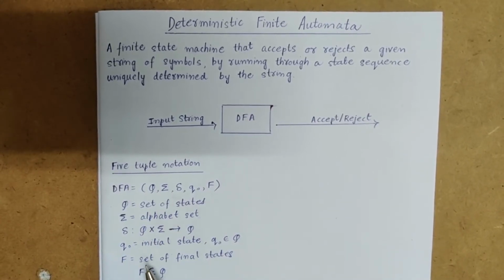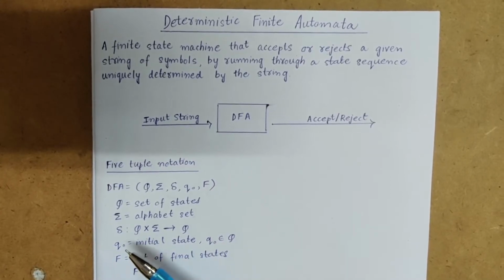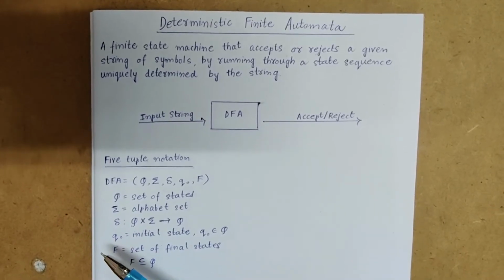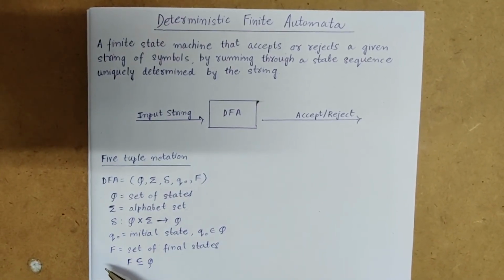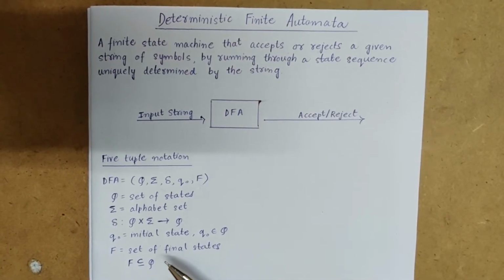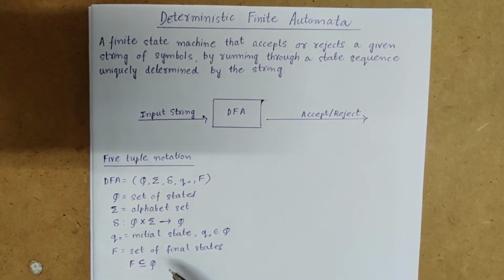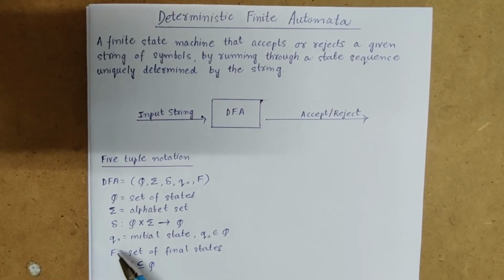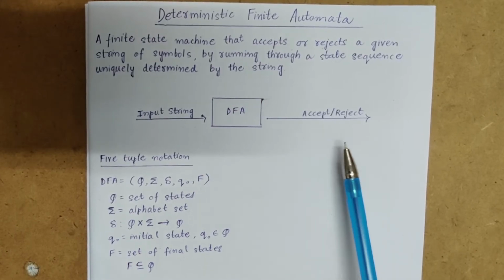Then we have F, a set of final states. As I said just now, q0 is the initial state, and our machine will always start from that state. So what are these final states? After processing the string, if I end in a particular state, and that state belongs to this set F of final states, then I can say that my string is accepted.